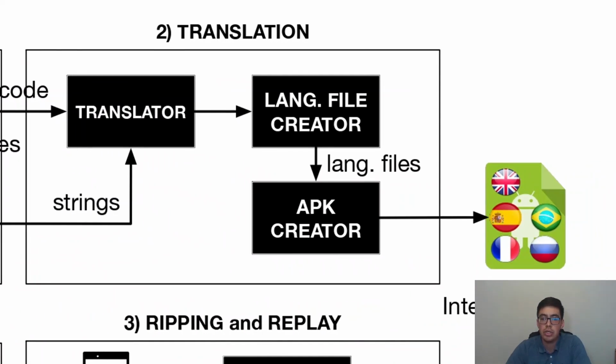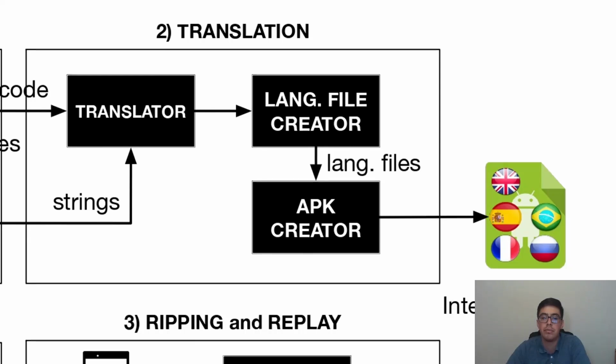The second stage, called translation, is in charge of using the translation service to process and translate the non-internationalized strings and generating the associated strings.xml files. For our current version, we use IBM Watson Translation Service. Now, once all the non-internationalized strings are translated, Hydroid generates a new APK that contains all the strings XML files for the selected languages.